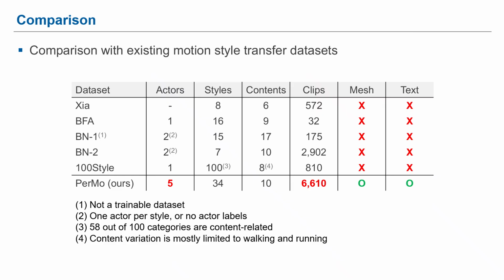Notably, PerMo is the first dataset to collect data from multiple actors. Our dataset also offers the highest number of total clips and content categories among trainable datasets, and is the only one that includes mesh, marker data, and descriptions.